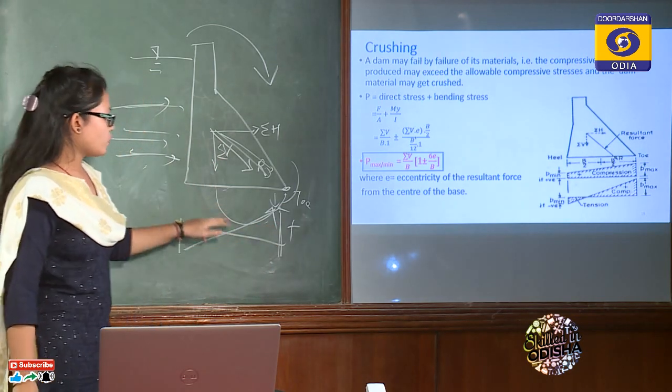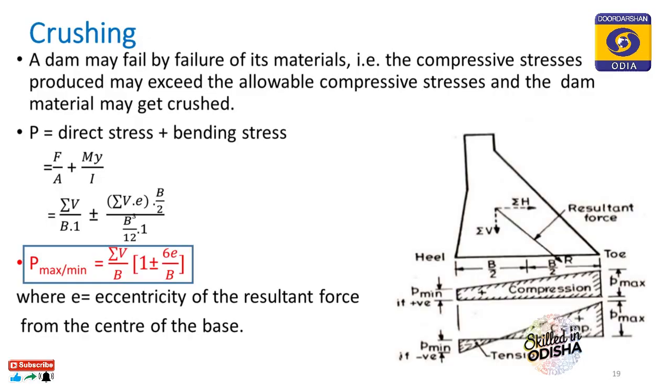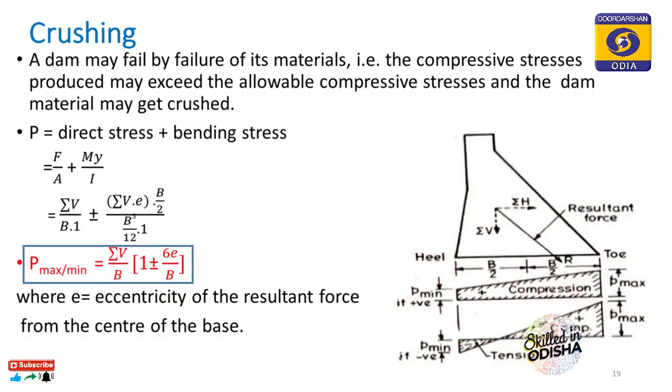So what we have to see, the equation is given here. Direct stress plus bending stress. Direct stress is F, force by area, and bending stress from the simple bending equation, you know, My by I. So substituting the value ΣV, B into 1. B means your width, and 1 because length we are taking 1. So we have to substitute the value, we'll get this equation. By considering this we can see whether compression failure will occur or not.